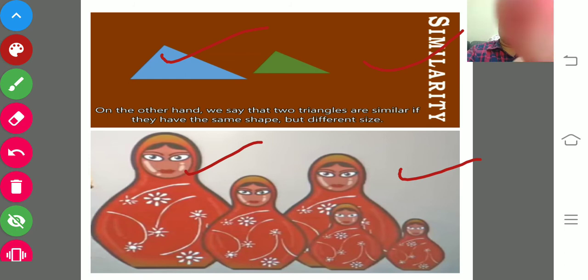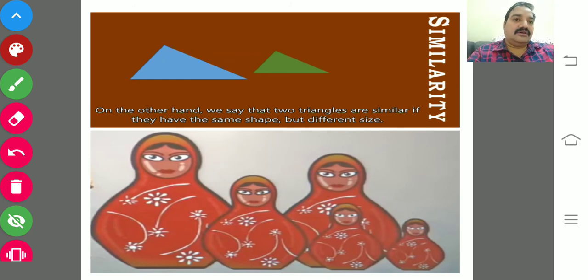Coming to similarity. In 10th class, similarity is the main topic you have to learn. Before knowing similarity, you have to know congruency. There is a slight difference. So what is the slight difference? In congruency, the figures should be the same size and same shape. Whereas in similarity, the figures are similar if they have the same shape but different sizes.